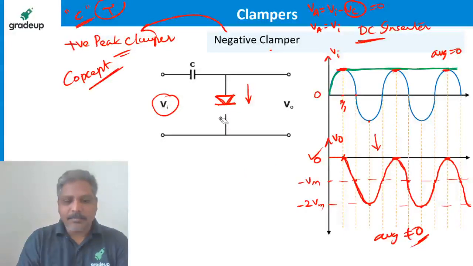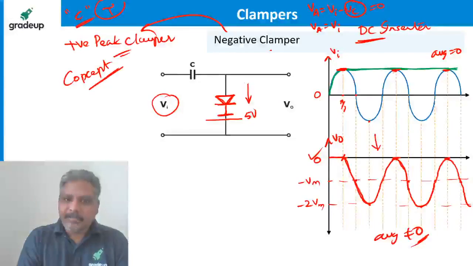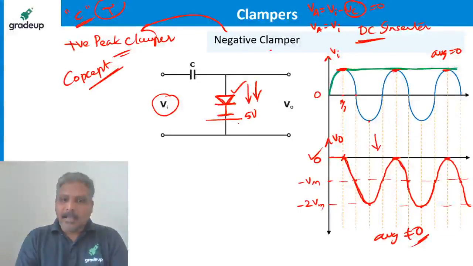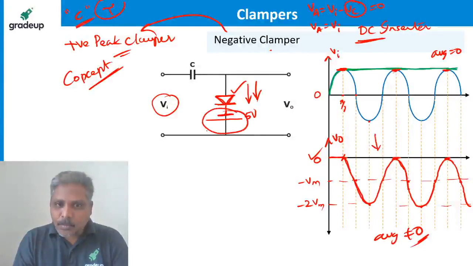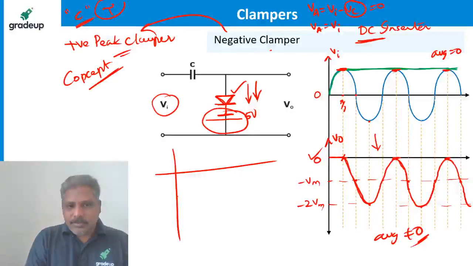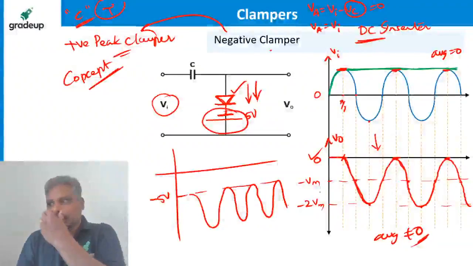This is the diode I have, but this time I want to connect this diode to minus 5 volts like this. That means the waveform has to be shifted down because of the diode direction, and this must be clamped to what? Minus 5 volts. So how is the waveform expected? This is the 0 level, so somewhere here is minus 5. The peaks are clamped to minus 5 like this. That's it.